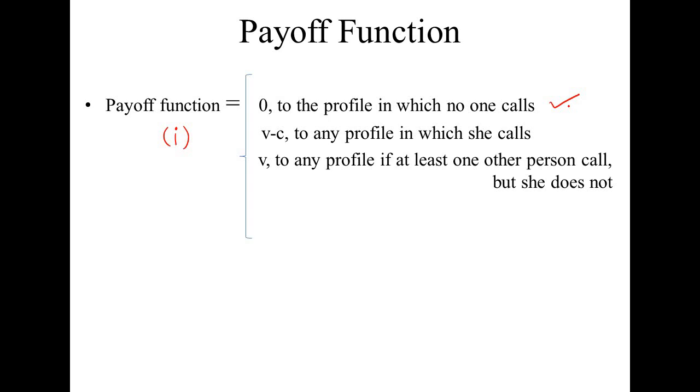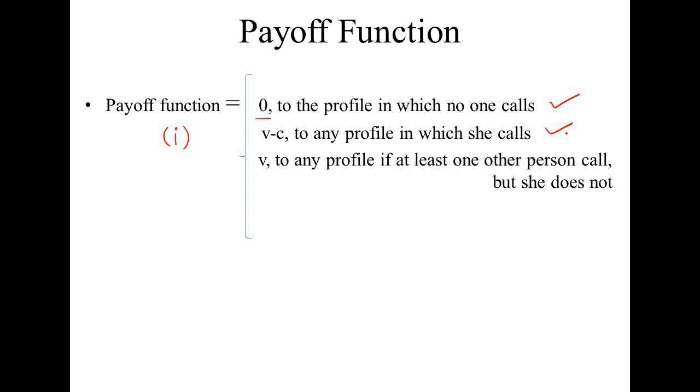If the police is not informed, then we will not add the amount V to the payoff of any player. And nobody is calling, therefore nobody has to bear the cost C. So the resultant payoff will be 0 only. Now the second case: player I is calling, player I is the informer.